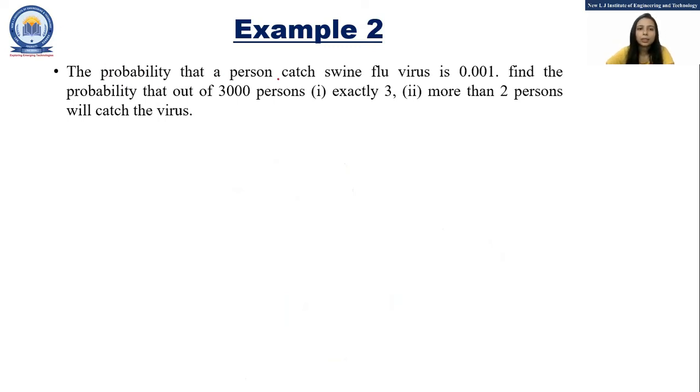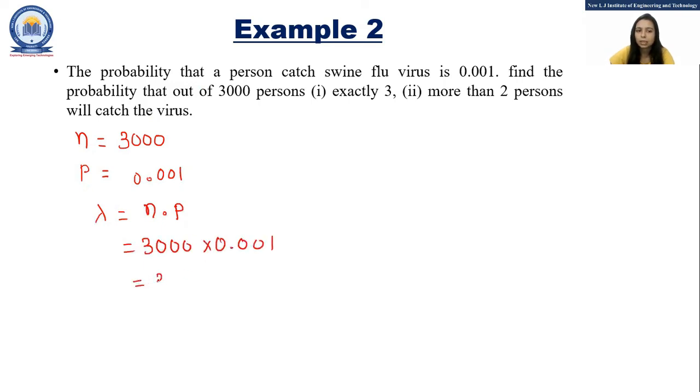It is given that the probability that a person catches swine flu virus is 0.001. Find the probability that out of 3,000 persons, exactly 3, more than 2 will catch the virus. So over here, n is equal to 3,000. p is the probability of success, and here the probability that a person catches swine flu virus is 0.001. So lambda is equal to n into p, that is 3,000 into 0.001. So the answer is 3.